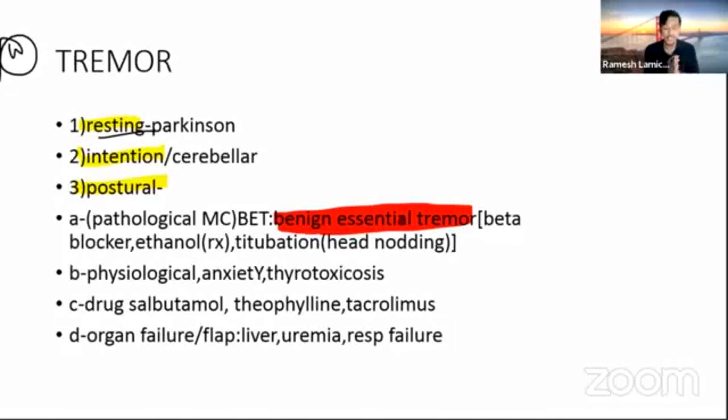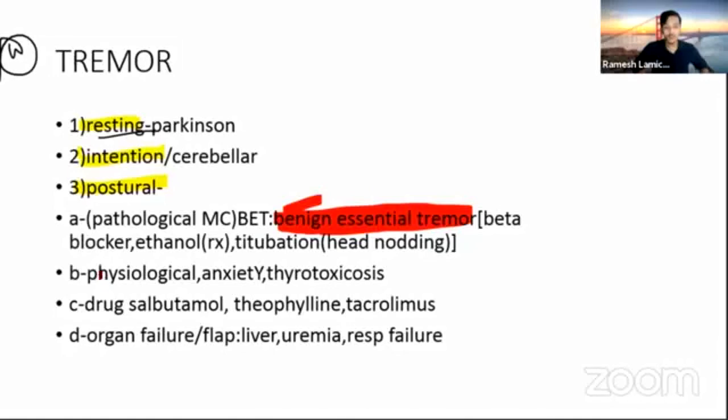The patient will say that after having some alcohol, the shaky hands get better. Many patients will tell you these features. So that is benign essential tremor.